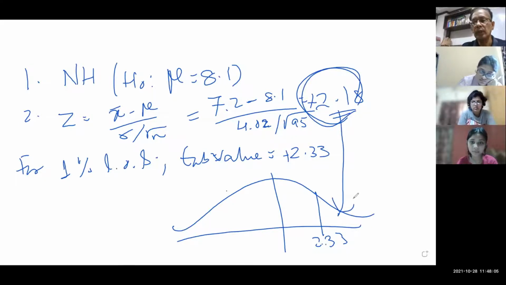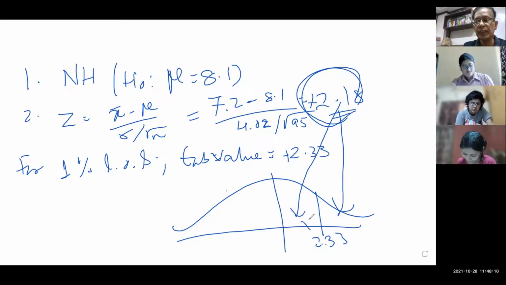No, sir, left side. So you are awake. I'm checking whether Sarada is awake or half asleep. So this is here. What should I write?